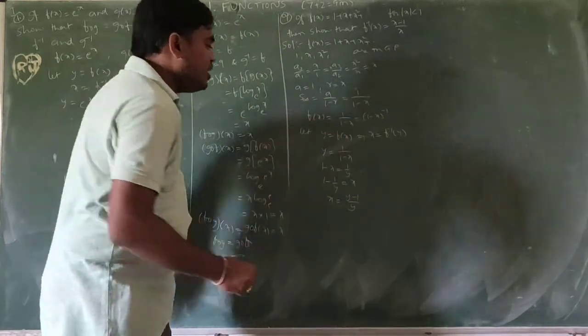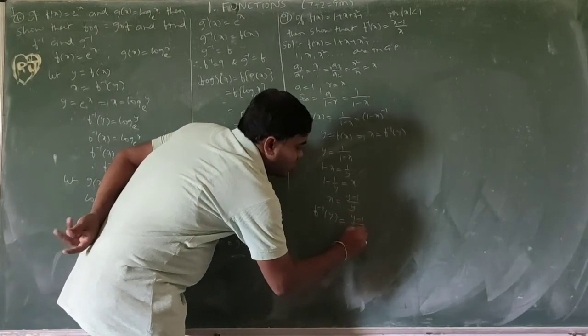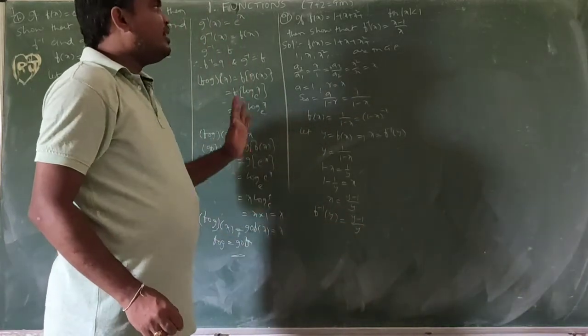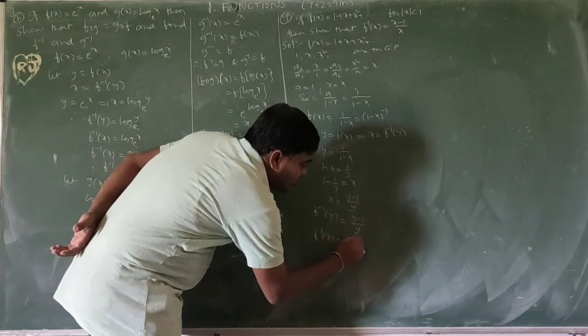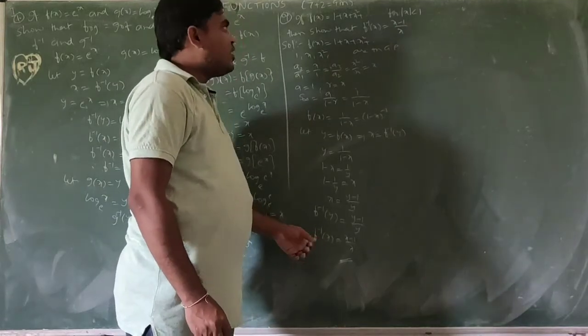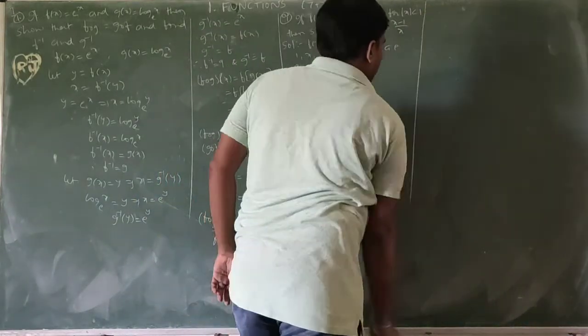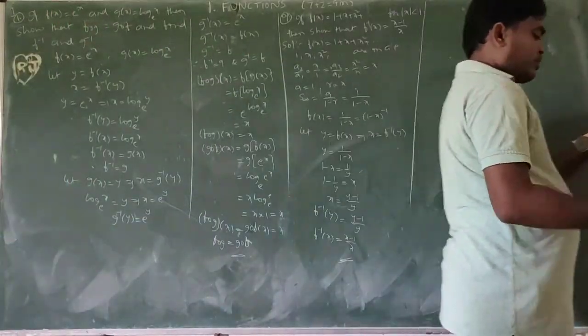What is x? f inverse of y equal to y minus 1 by y. So actually I need it in terms of x. f inverse of x equal to x minus 1 by x. So this is the required solution. This is the required inverse function. Okay, next, question number 10.